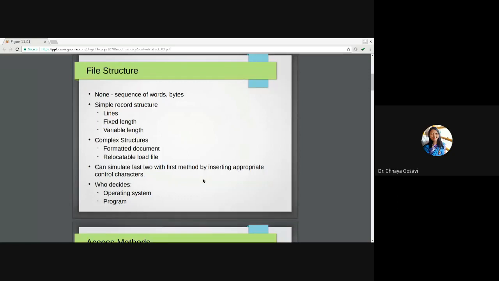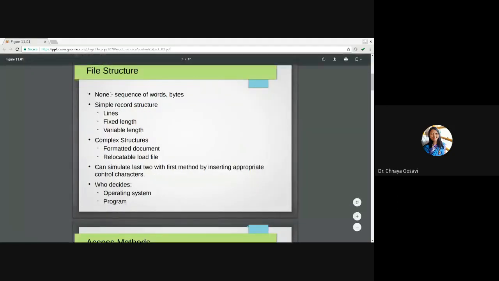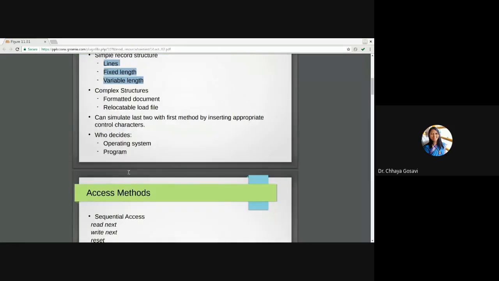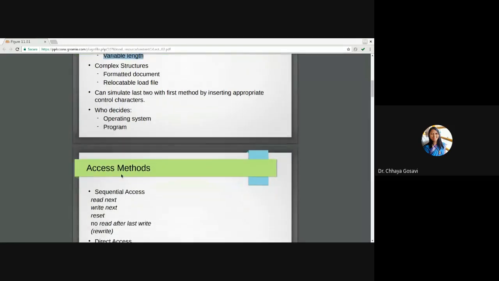In the previous slide, we have seen that file structures can be none, meaning there is no proper structure. Files are stored as whatever data, a sequence of words or bytes. Or it can be a simple structure with line by line store, fixed length record store, or variable length record store. Or it can be a complex structure where files are stored as a formatted document or relocatable load files. We have seen that these last two can be simulated by inserting proper control characters in the previous one. The structure of a file is decided by the operating system or program. How to read a file, how to access data from a file.